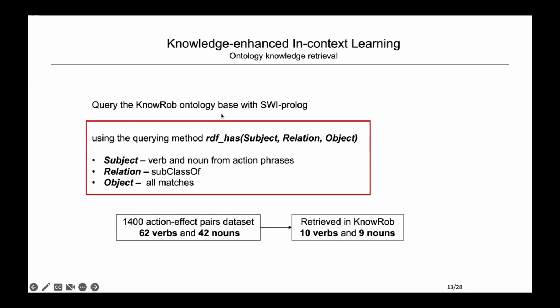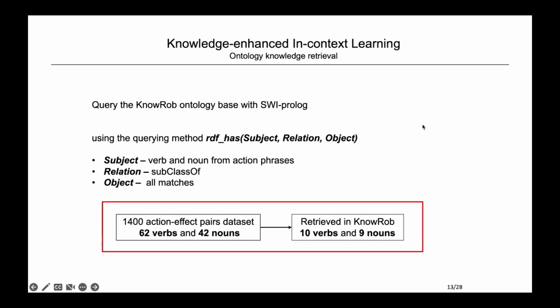The knowledge is stored in Web Ontology Language, that is OWL triplets: subject, relation, object. The most common predicate in the ontology is subclass of. We use the verb and noun from action phrases as the subject, and query with SWI-Prolog using the subclass of predicate, and it returns the objects that match our specifications.